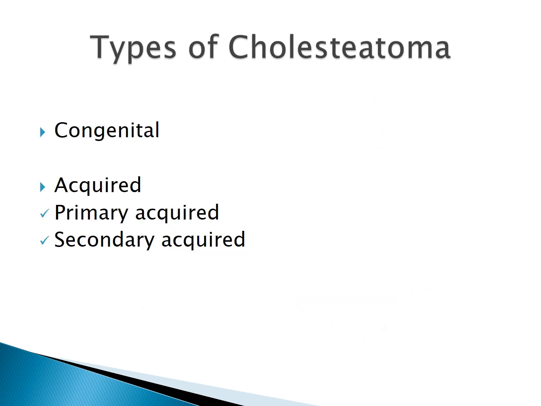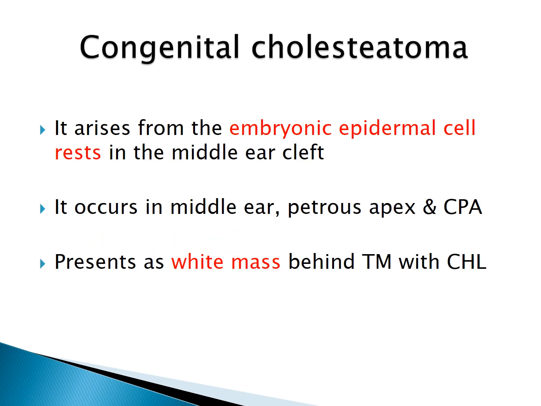Now, types of cholesteatoma. Cholesteatomas can be divided into congenital, if present since birth, or acquired, if acquired later in life. Acquired is further divided into primary acquired and secondary acquired. Congenital cholesteatoma arises from embryonic epidermal cell rests in the middle ear cleft. During development of the middle ear, sometimes a bunch of epidermal cells remains, which can proliferate after birth to form congenital cholesteatoma.